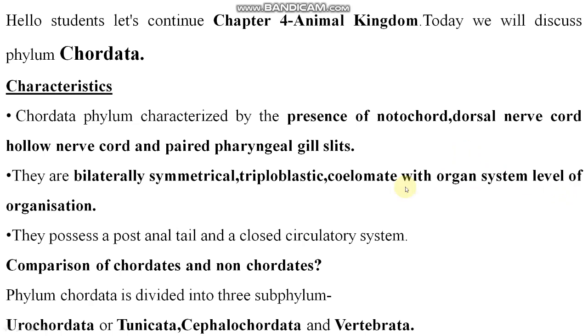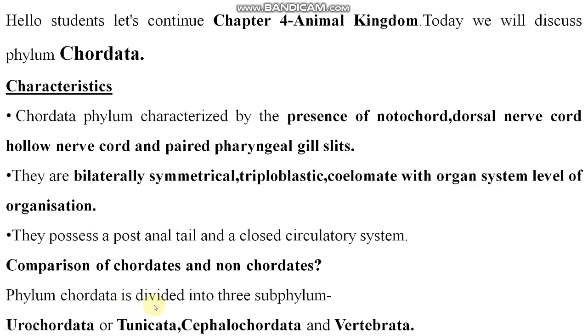So they possess a post-anal tail and a closed circulatory system. You know the closed circulatory system. It means that they have a particular circulatory system like heart and closed vessels from which circulation takes place, right? So here I have given the heading comparison of chordates and non-chordates. I will give you it in the next slide.